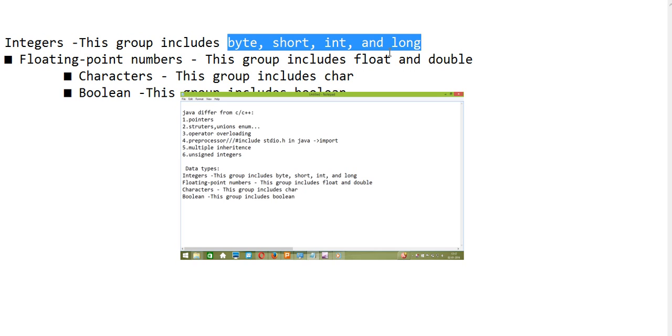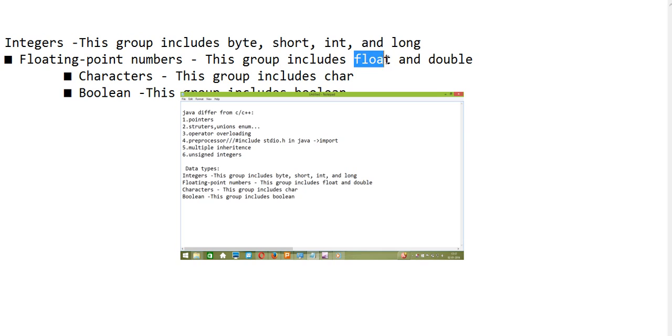Float describes numbers with a precision value. Double is also for that, but in double you can specify more precision. Float is 32-bit, but double is 64-bit. You can imagine how much precision you can store.